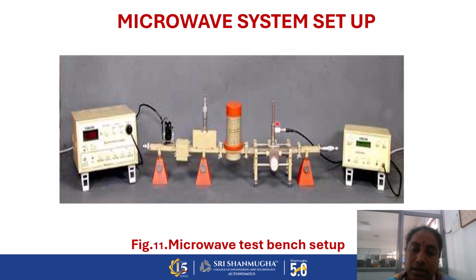In the slotted line section, we are connecting the dual probe. One side is connected to the slotted line section, and the other end of the probe is connected to either a VSWR meter or an oscilloscope. We apply the voltage input in the klystron power supply, and the entire input is applied to the microwave system. Here we are adjusting the frequency ranges, and this is the variable attenuator, where we can modify the power levels. Finally, we are taking the output at the VSWR meter or an oscilloscope.